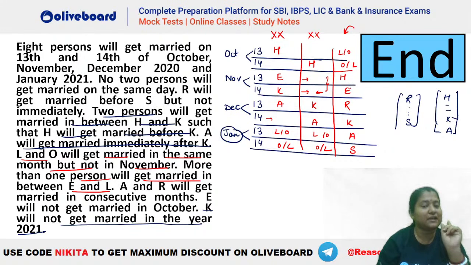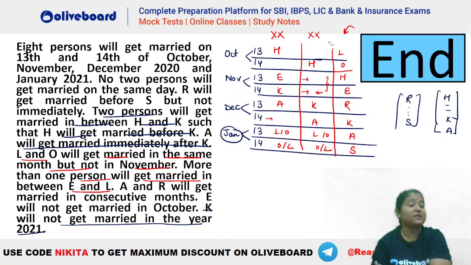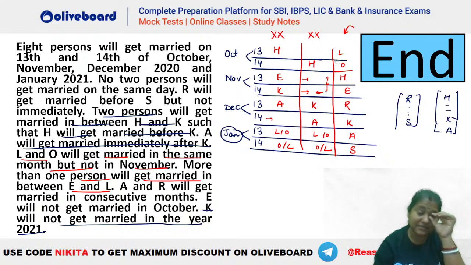Now it was given that at least two persons have to be there between E and L. So you can see L has to be this person here. Okay. This will be your L and this will be your O here. Okay. Are we clear with this question, guys? Please let me know if we have any doubts in this particular question. So this will be the final arrangement that you guys should be getting. Please let me know if we have any doubts in here. Everyone clear with this arrangement?